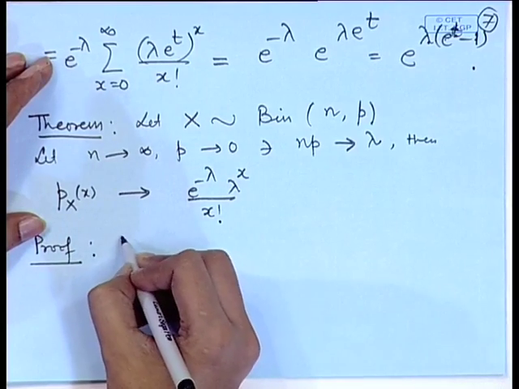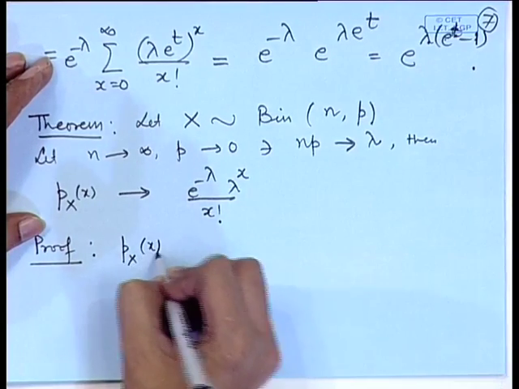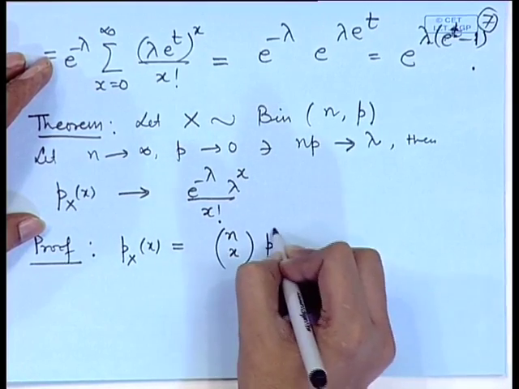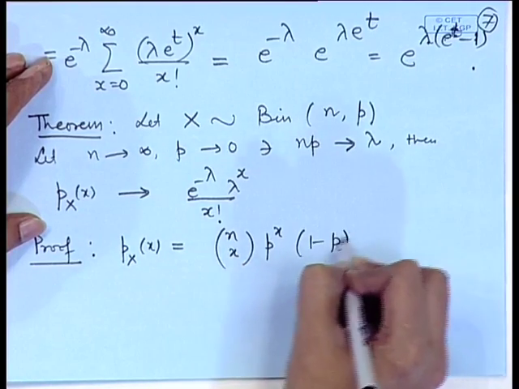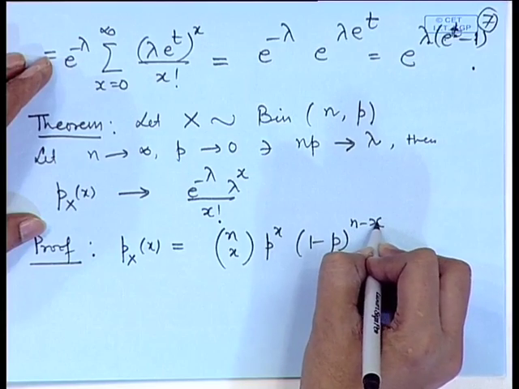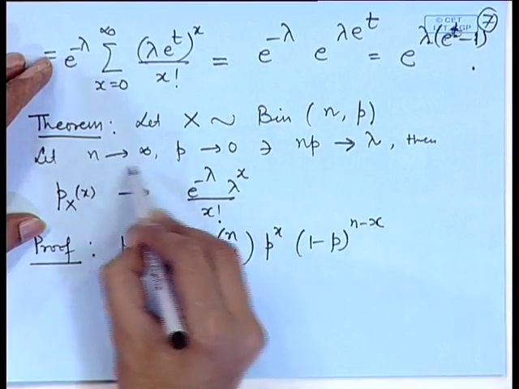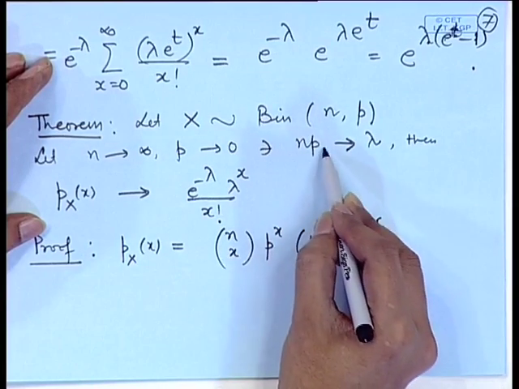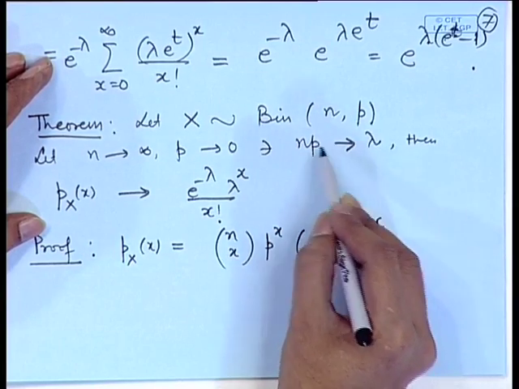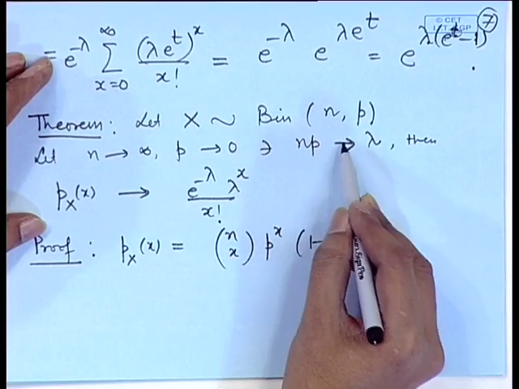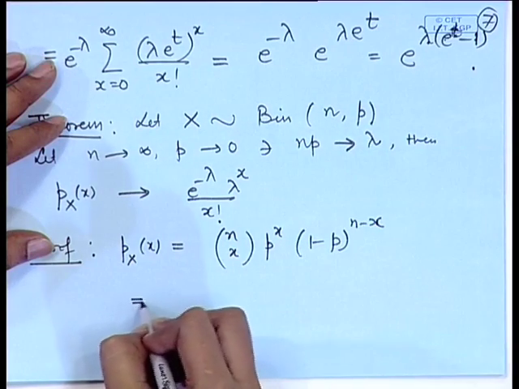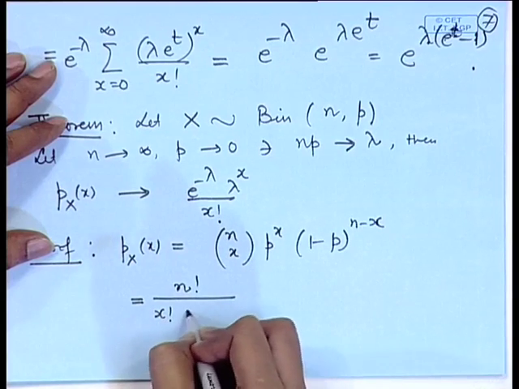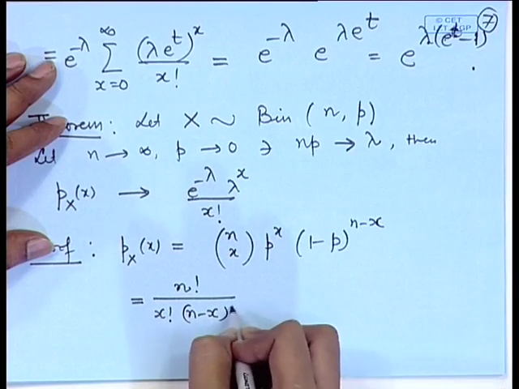We may consider the P x, and it is equal to n C x p to the power x, 1 minus p to the power n minus x. Now, here the limit process involves n and p. However, since n p itself converges to lambda, that means in the limit there is a relation between n and p. So, we can write it as n factorial divided by x factorial n minus x factorial,